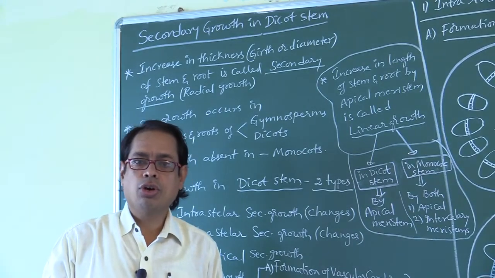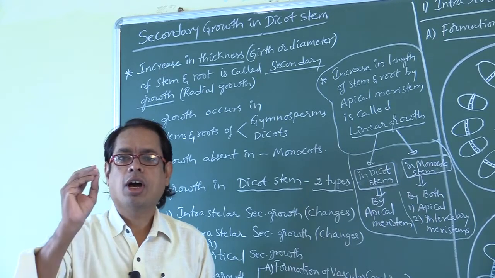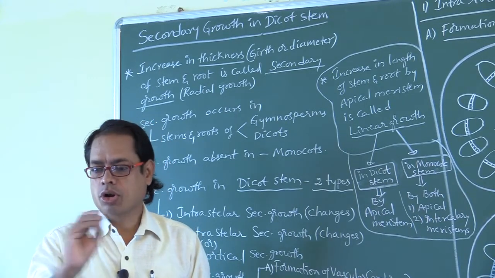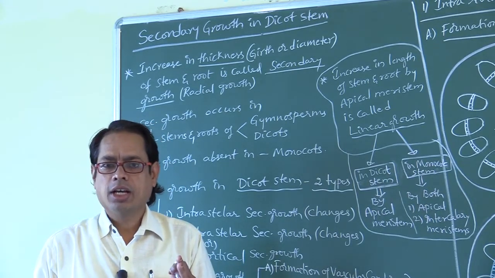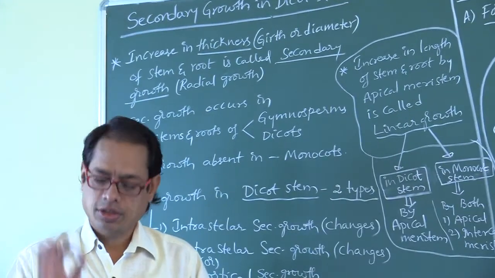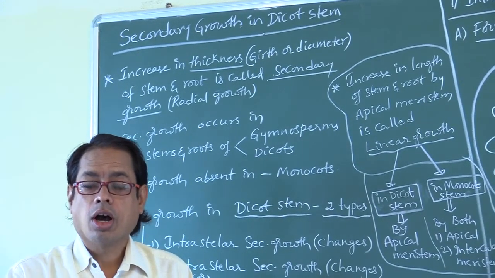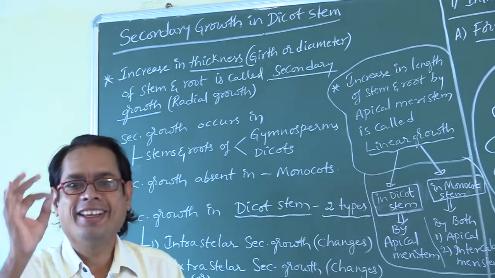Which groups will show secondary growth? That is gymnosperms and dicots, not monocots. Will the stem of gymnosperm and dicot show secondary growth? Yes. Will the root also show secondary growth? Yes.